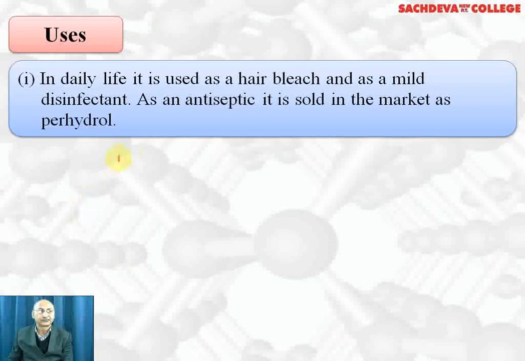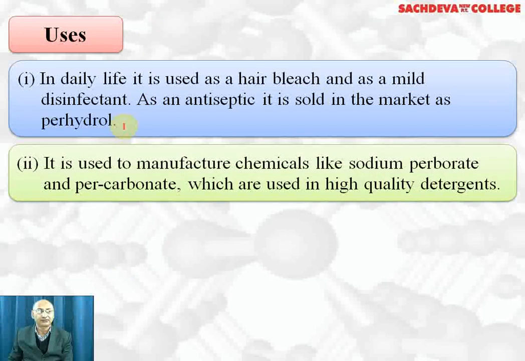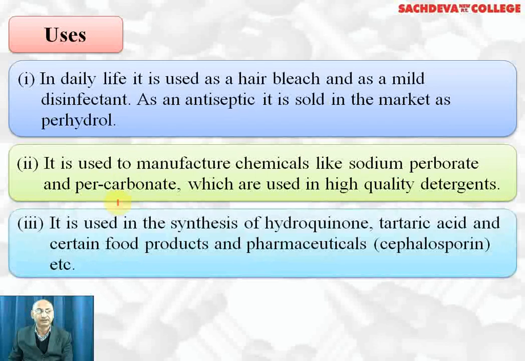Uses: in daily life it is used as hair bleach and a mild disinfectant. As an antiseptic, it is sold in the market as perhydrol, which is a 30% aqueous solution of hydrogen peroxide. It is used to manufacture chemicals like sodium perborate and percarbonate, which are used in high quality detergents. These act as bleaching agents because they are good oxidizing agents.